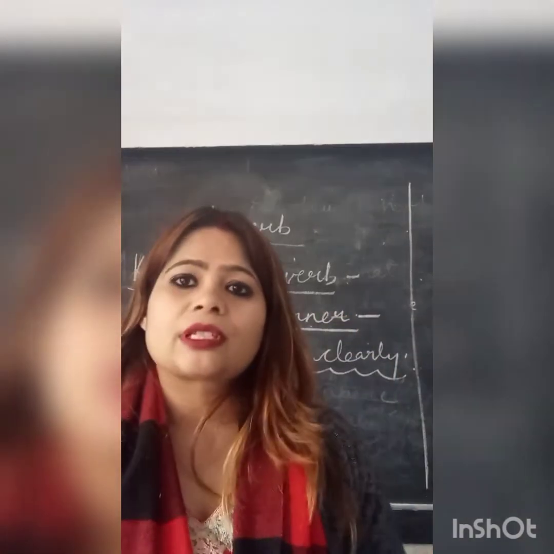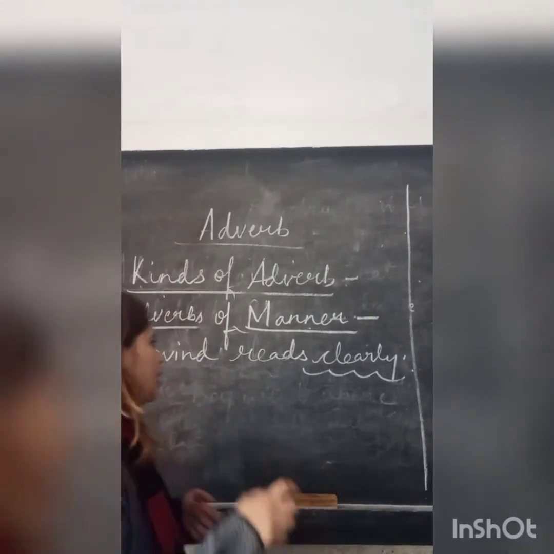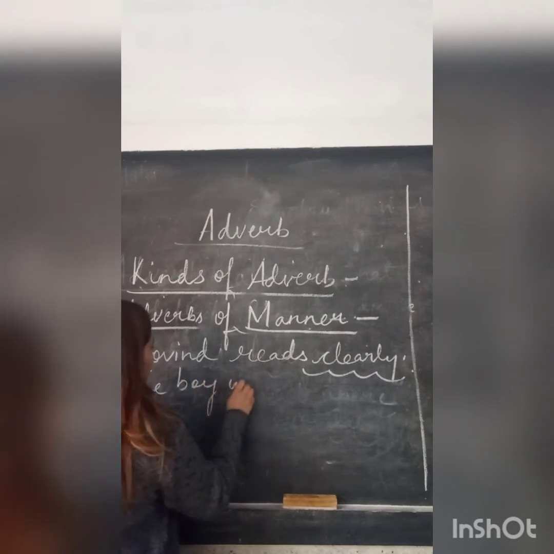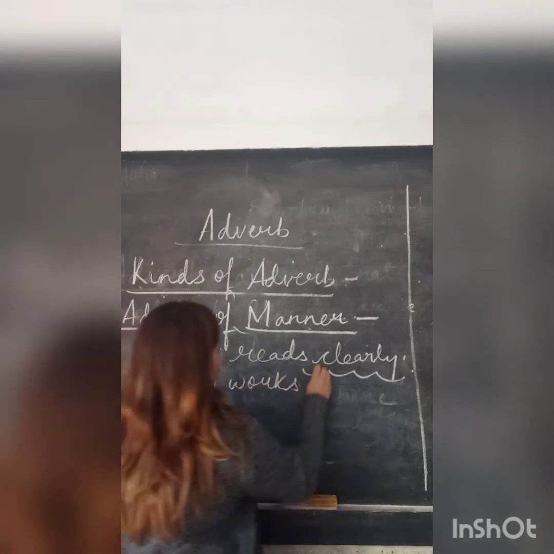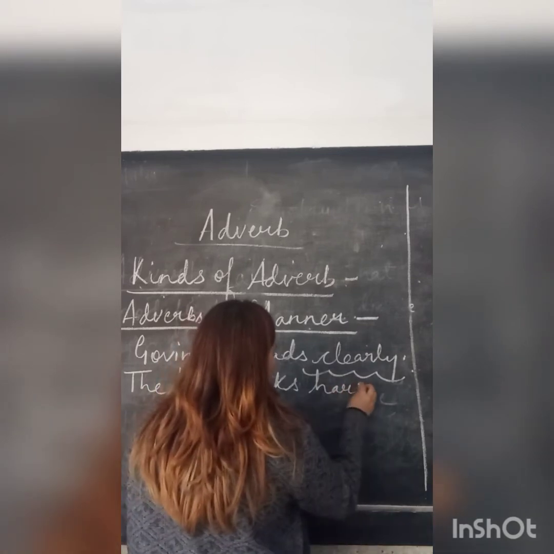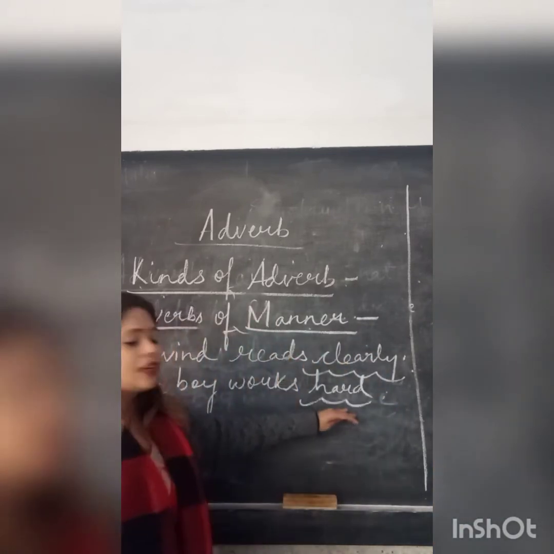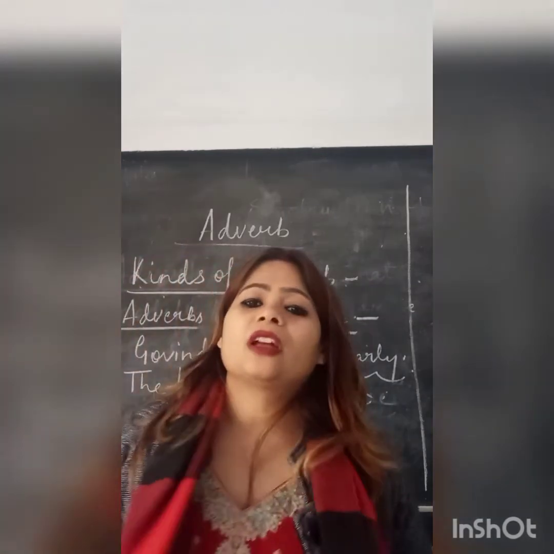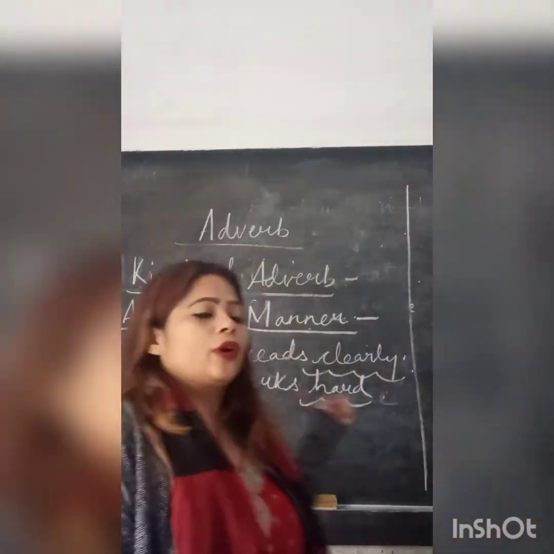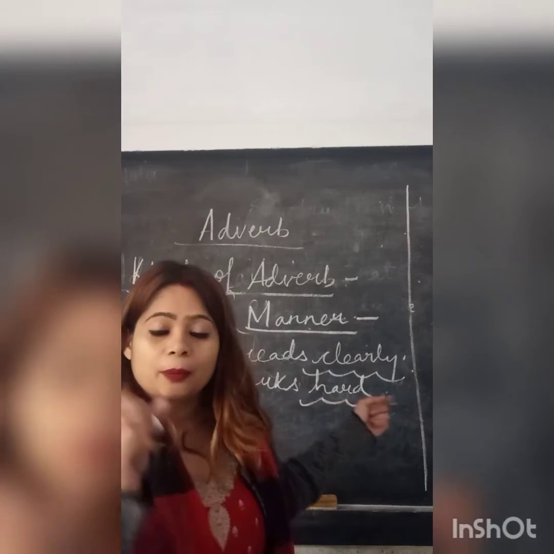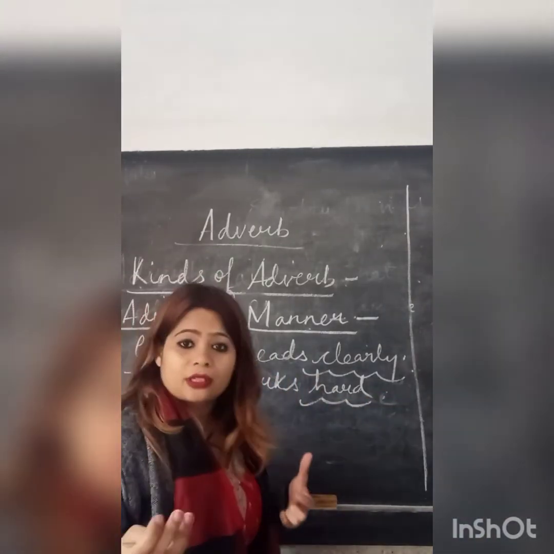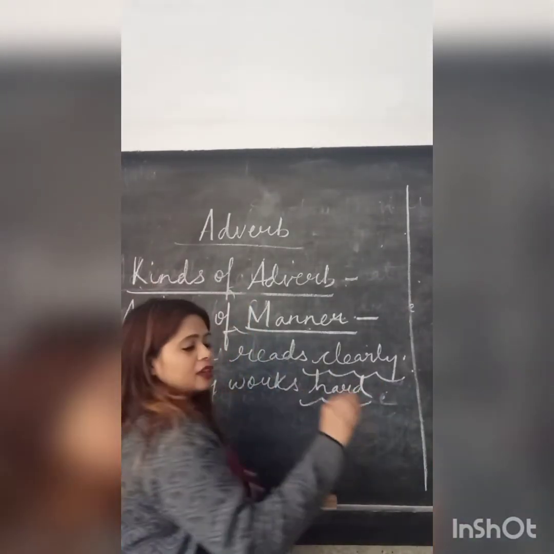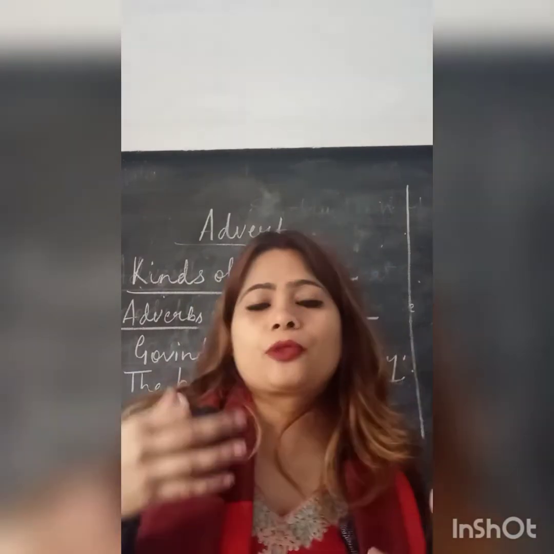Alright, again we will see another example. The boy works hard. So children, here the word hard is your adverb of manner. How is the boy working? The boy is working very hard. So the boy works hard is telling you how the boy's action is taking place. He is working hard. Right children? I will give you one more example.